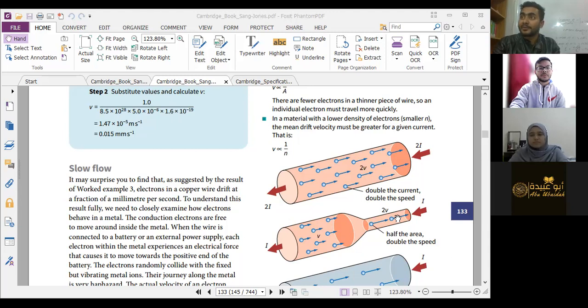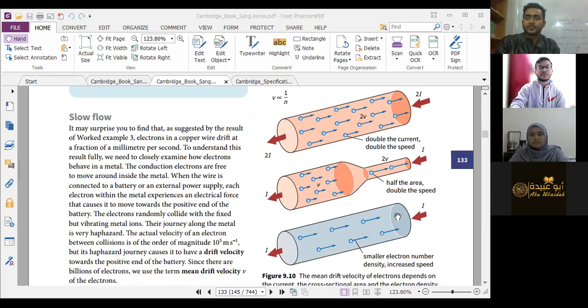It will slow down. So if the path is narrow, it will be slowing down. Then if the path is wider, it will still be going on with a higher speed, right? From narrow to wide, speed will be high. From wide to narrow, speed will be low.